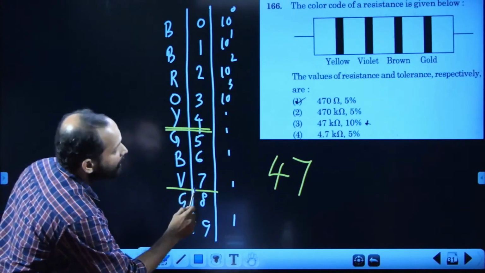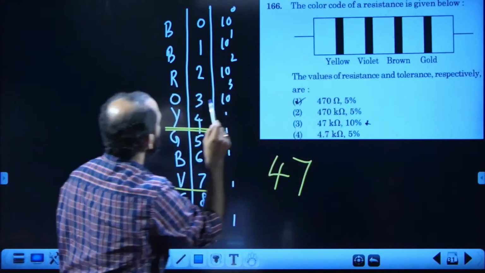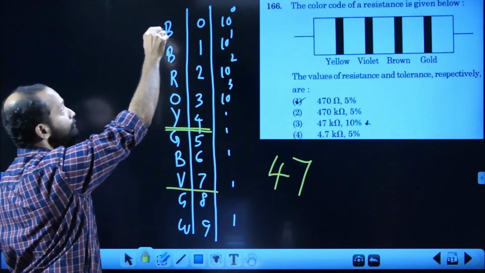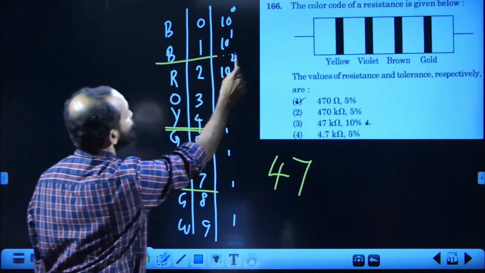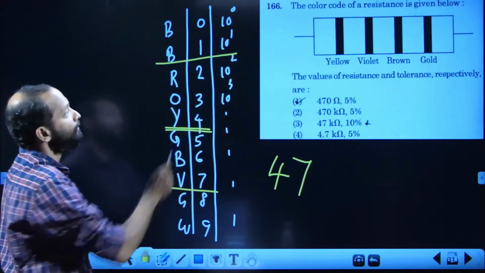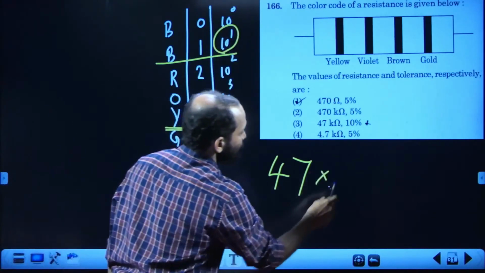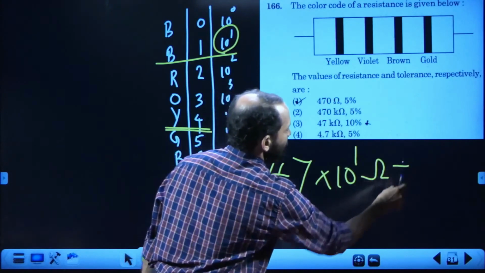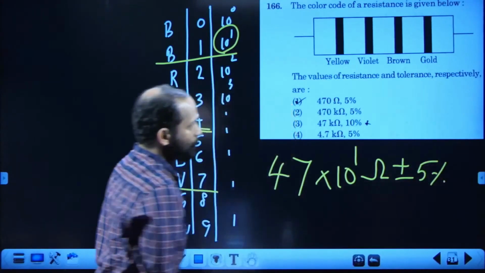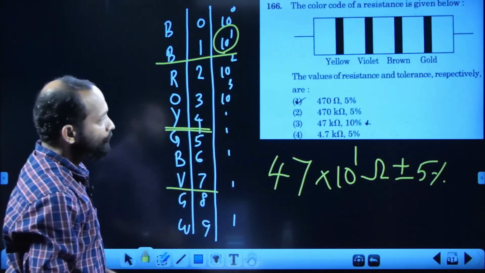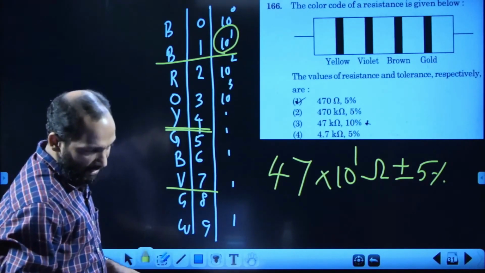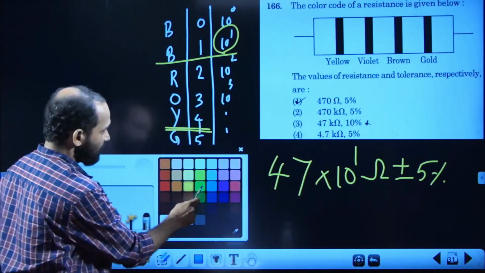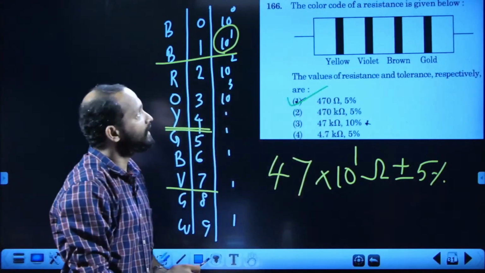Multiplier. What is the multiplier of brown? Confusion, B and B. First one is black, second one is brown. So brown has a multiplier of 10 power 1. So into 10 power 1 ohm plus or minus 5% tolerance. Then our answer should be 470 ohm plus or minus 5% tolerance. Answer should be the very first option. First option is the right answer, right?